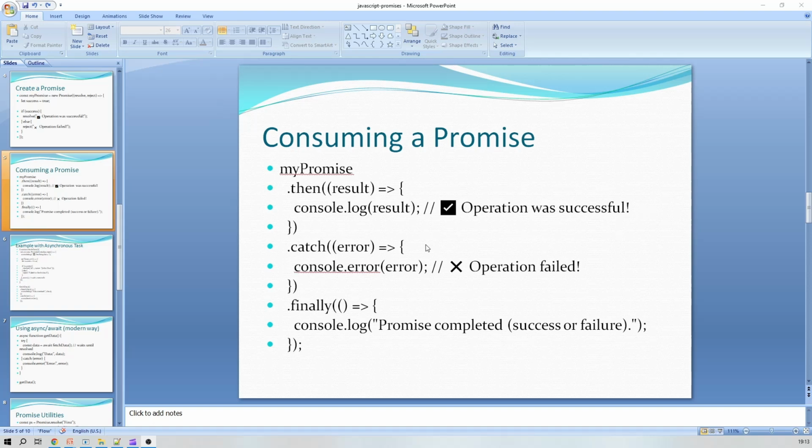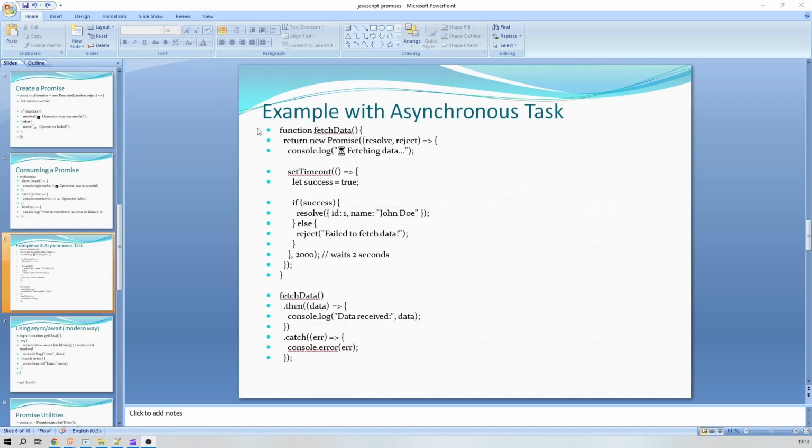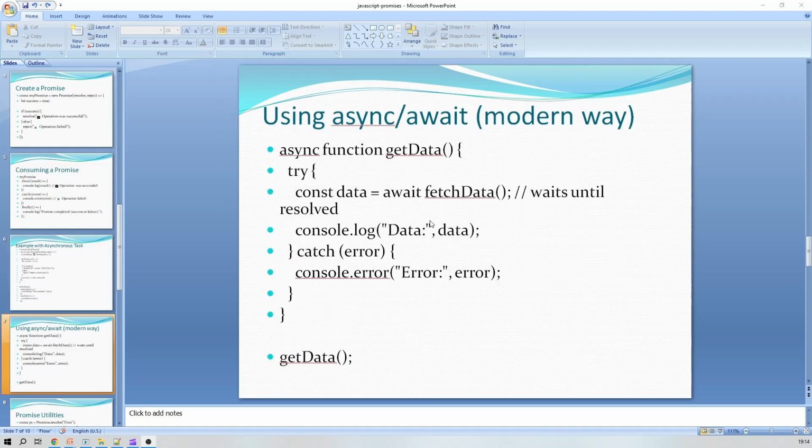And in case of any failure, this console.error line will be executed and it will print operation failed. And this finally block will be executed in both conditions. So this is a way to call a particular promise. And this is an example. Let's skip this example for now.